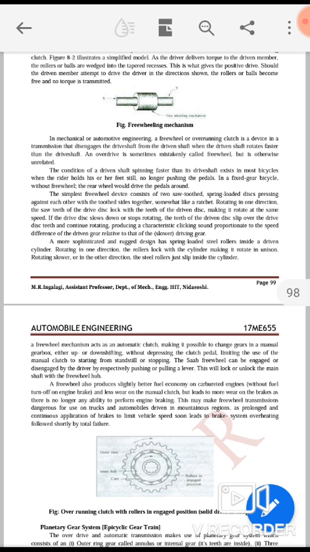The condition of a driven shaft spinning faster than its drive shaft exists in most bicycles, when the rider holds his or her feet still, no longer pushing the pedals. In a fixed gear bicycle without a freewheel, the rear wheel would drive the pedals around.